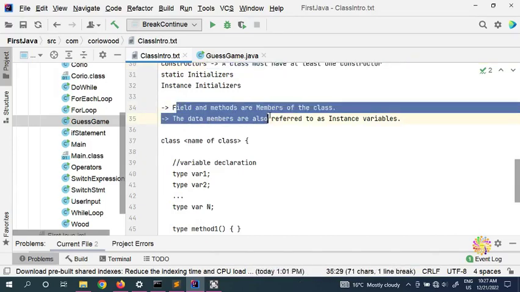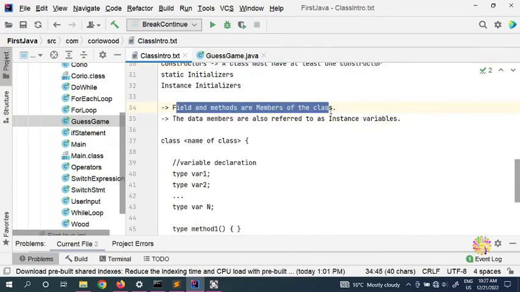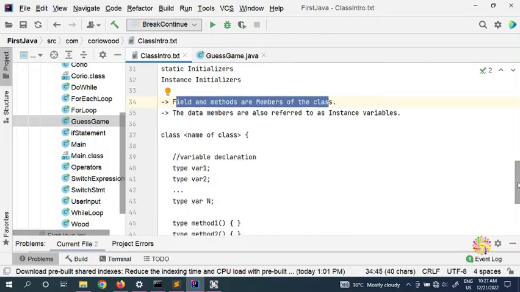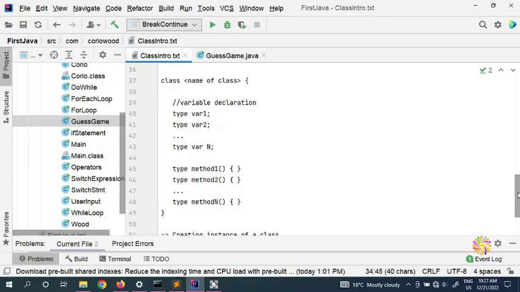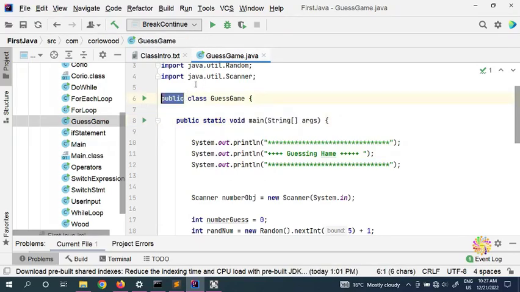And as I explained before, fields and methods are members of the class. The data members are also referred to as instance variables. Say we have a class, you can put a public access modifier, like public. If you put private and protected, then you can go ahead with your class.